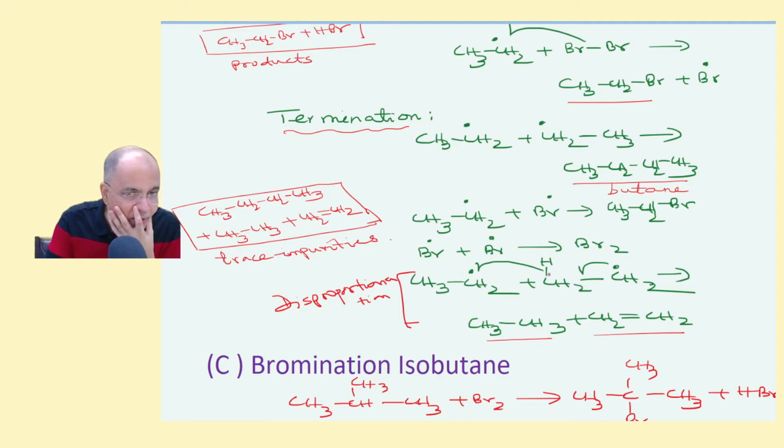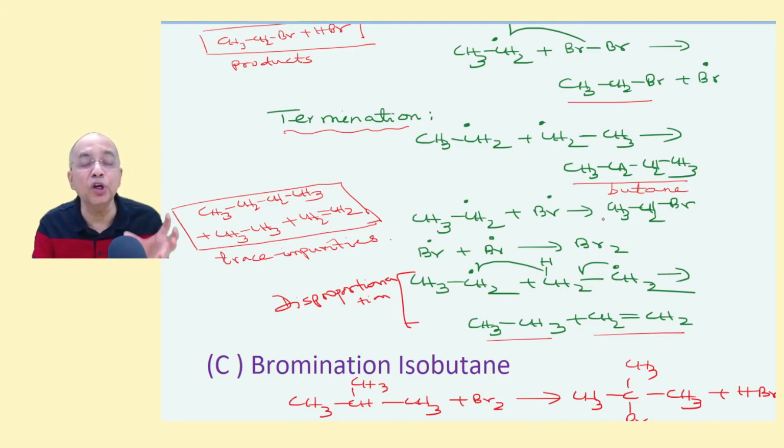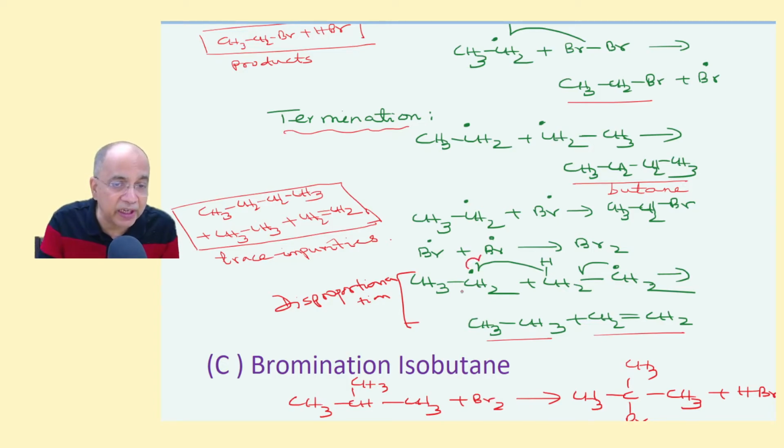Two ethyl radicals react in such a manner that a hydrogen atom is abstracted by one radical, making it an alkane, and this unpaired electron and this unpaired electron form a bond. I have deliberately avoided drawing many more fish-hook arrows. As you progress, you will learn that many more arrow marks make the diagram clumsy. So one arrow mark means this will definitely happen. I will not show you this again.